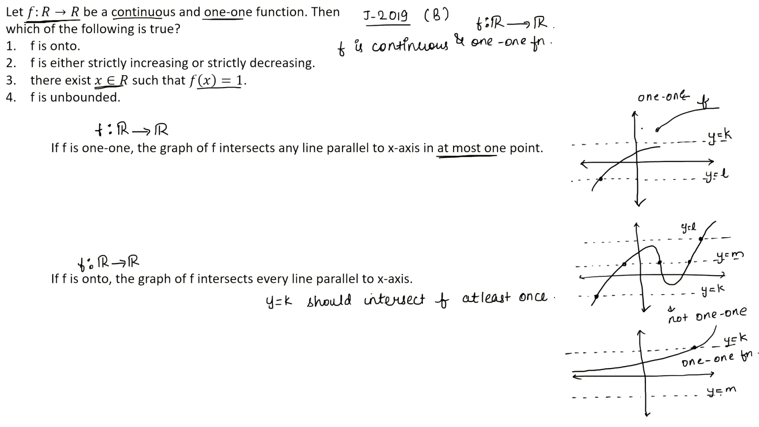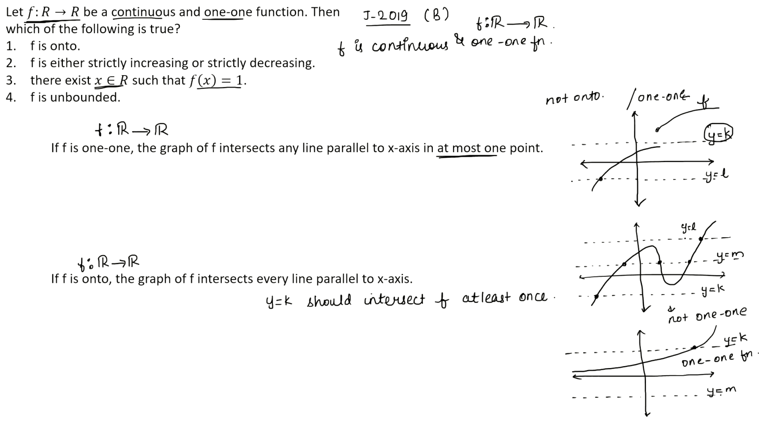So if we consider the functions which we drew, clearly this function is not an onto function because this line y equals k is not intersecting the graph at all. So it is 1-1 but not onto.